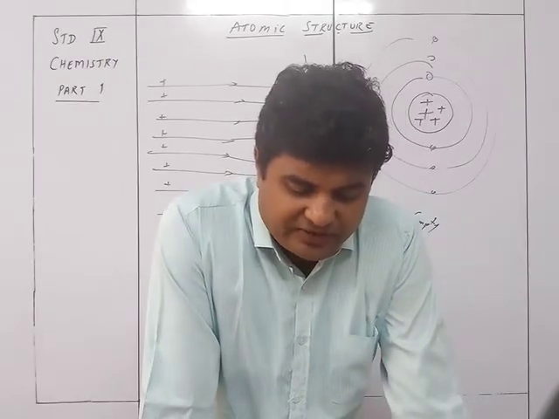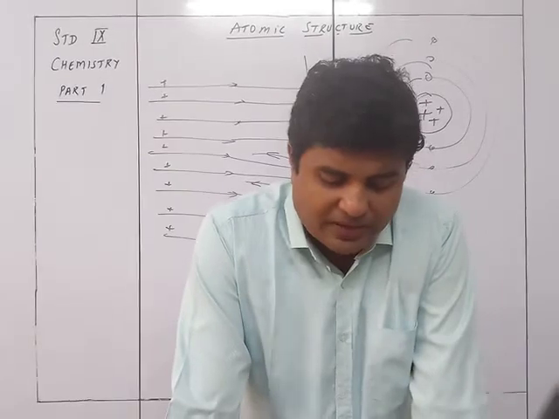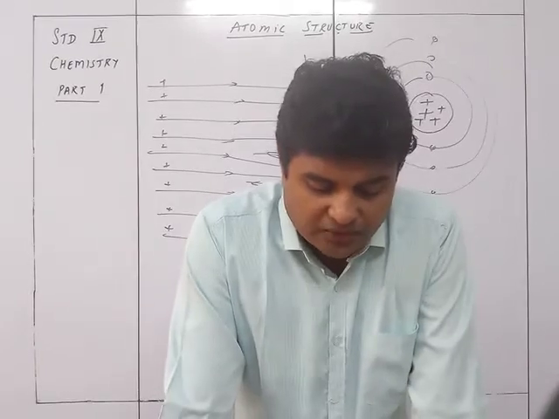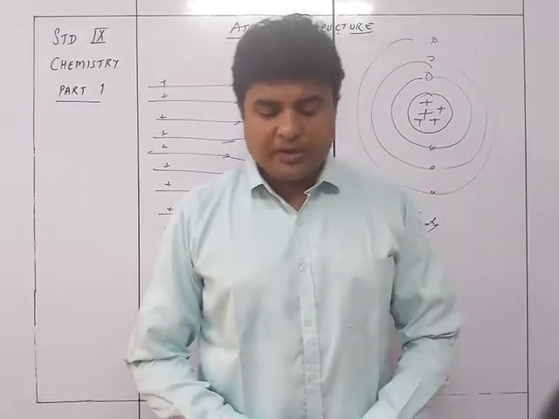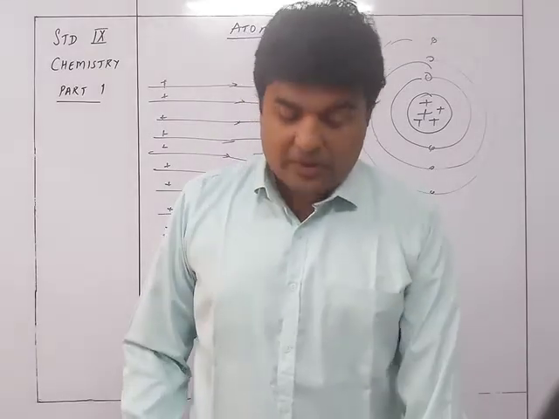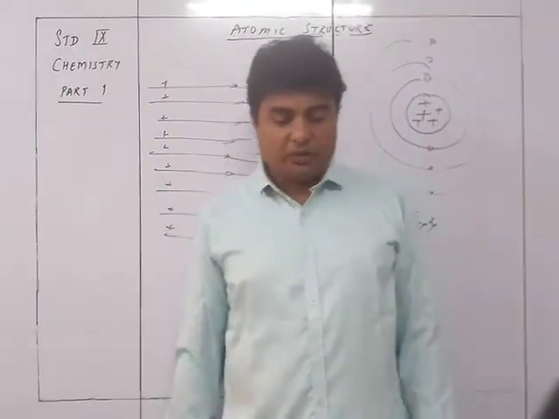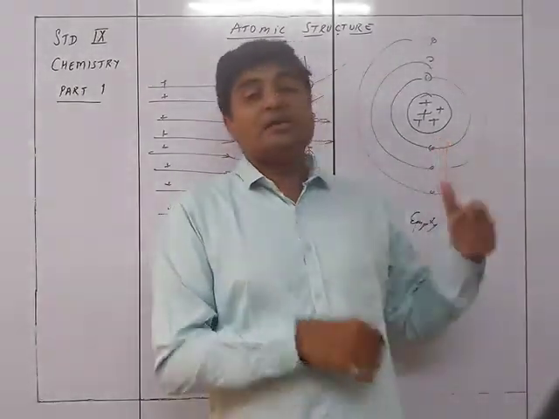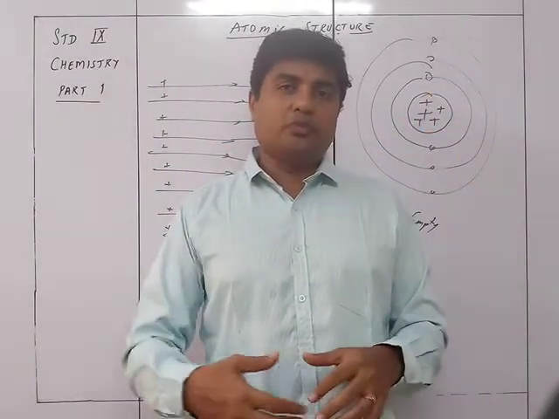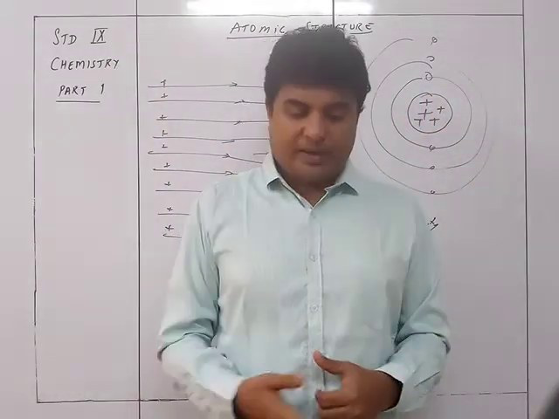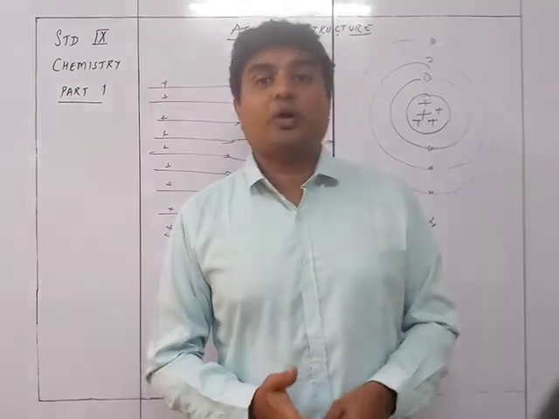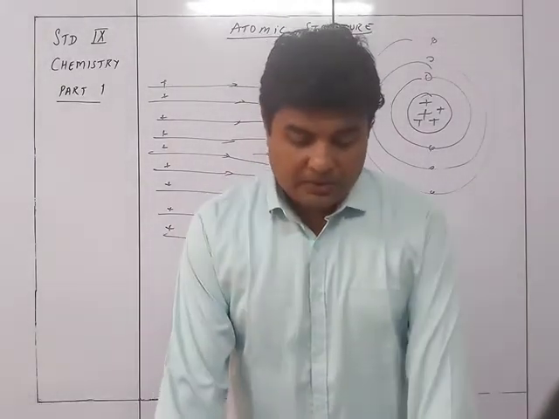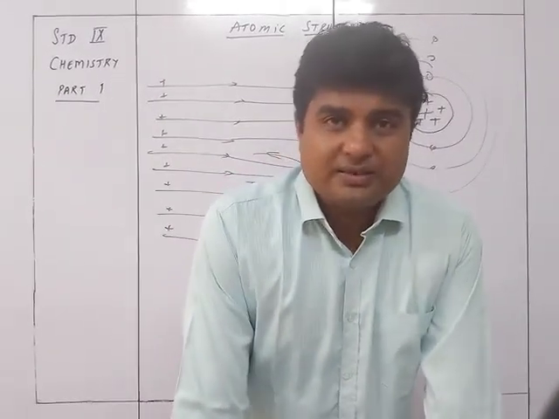Since the atom is neutral, a sufficient number of electrons must surround the nucleus to counterbalance the positive charge and revolve around the nucleus with great velocity to confer stability on the nuclear model of the atom. So to have stability of the nuclear model, there should be a sufficient number of electrons. That is, the same number of electrons as protons in the nucleus will be present in the outermost orbits, revolving around it for nuclear stability, because positive and negative charges are going to be there. So to make it electrically neutral, Rutherford's model suggested this particular form.